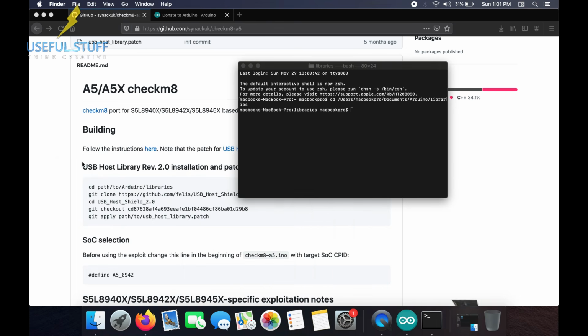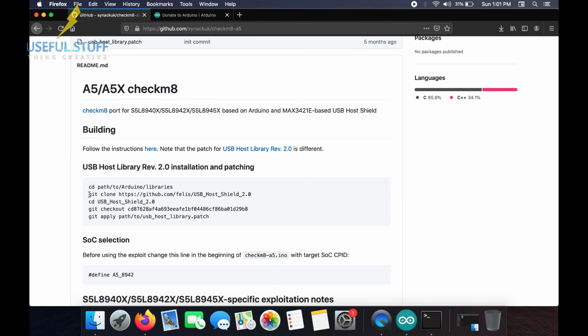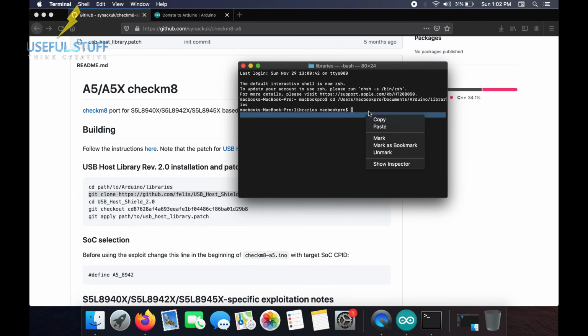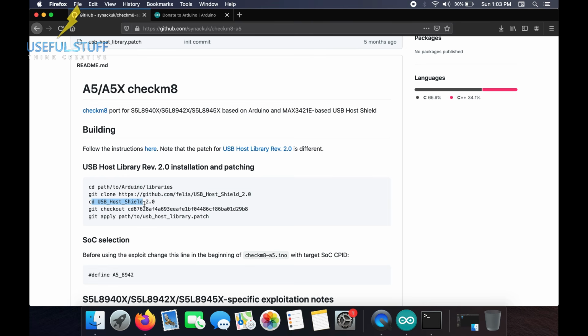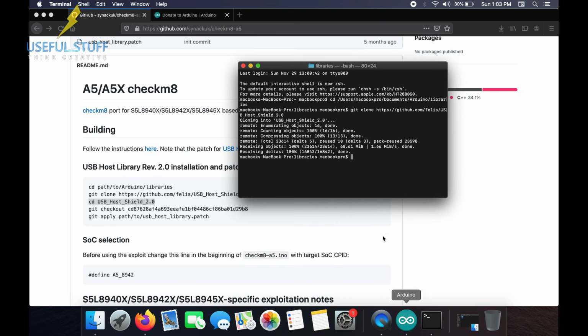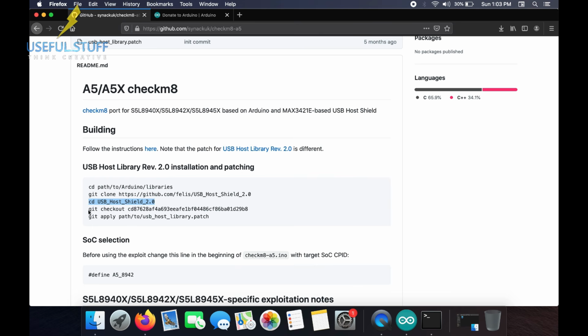Now we will go to the next line of code. Copy the second line of code and paste it on the terminal similarly, and enter. This might take some time. Wait for it to be completed. Once it's completed, we will go to the next line of code. Copy this third line of code and paste it on the terminal, and similarly, so we have done the third line of code as well.